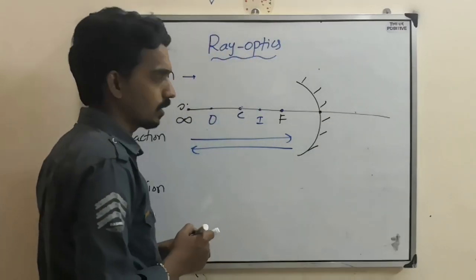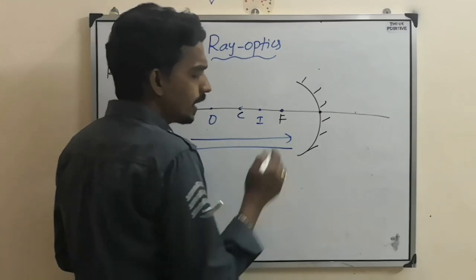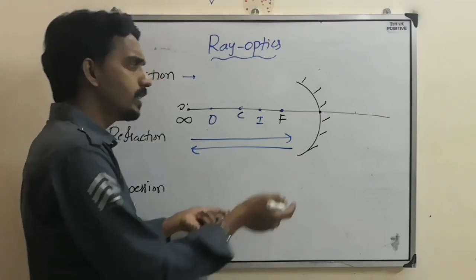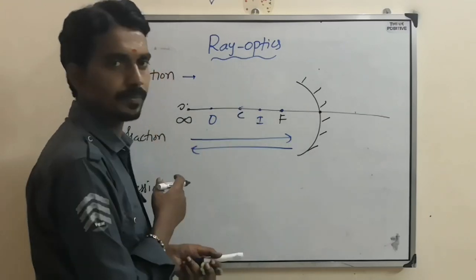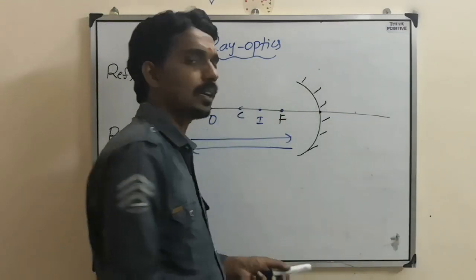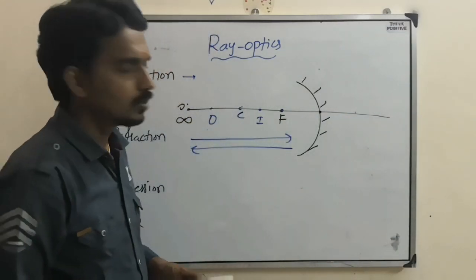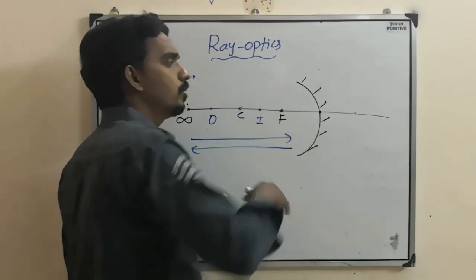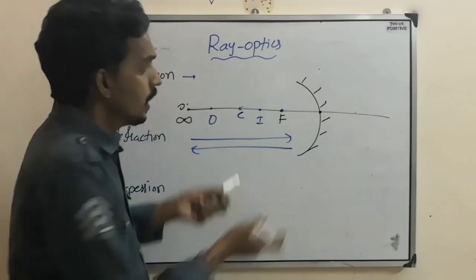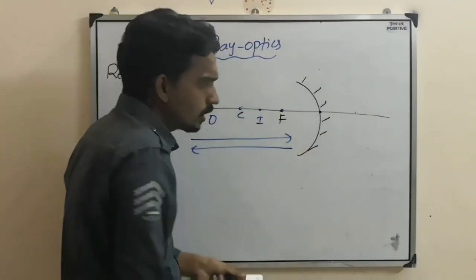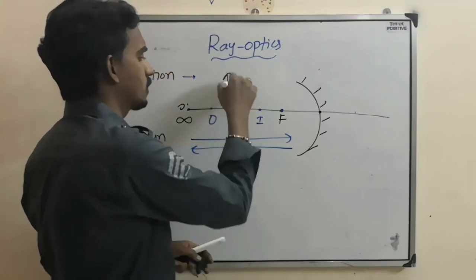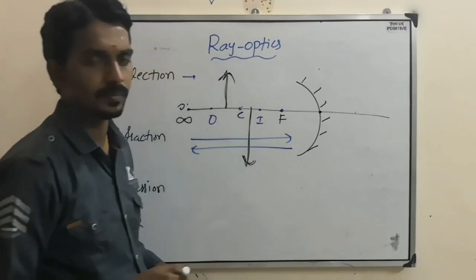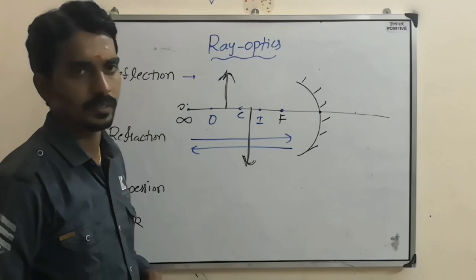Here, object distance and image distance we measure with respect to the pole with a proper sign convention. What is that sign convention? In case of a mirror, in a simple way, the real object side is always negative. So this side. The other side, behind the mirror, is positive. Always in front of the mirror negative, behind the mirror positive. Above the principal axis positive, below the principal axis negative. If the object or the image is like this, the height is positive; like this, the height is negative. So that sign convention is also important.